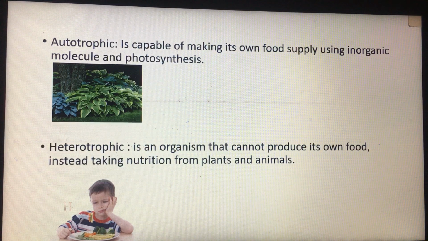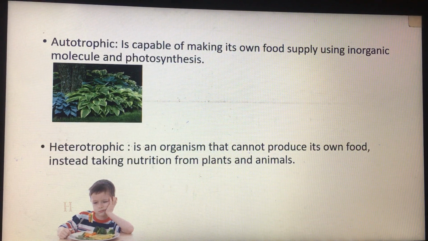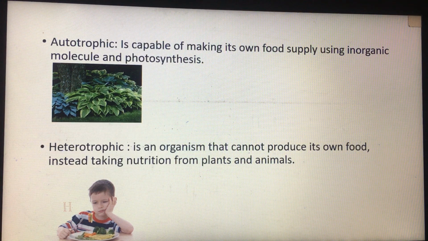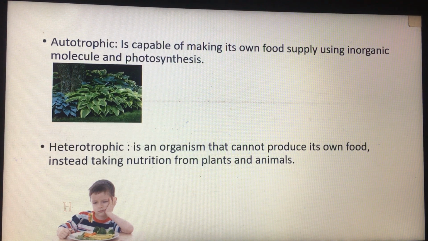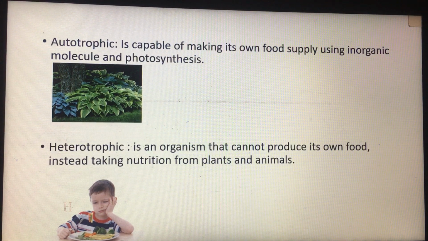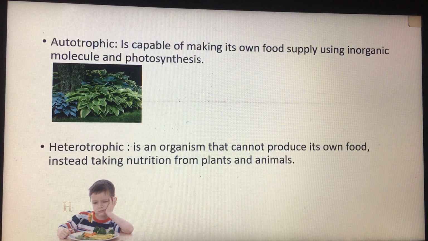So autotrophic and heterotrophic, we have to define both of them. The first one, autotrophic, is capable of making its own food supply using inorganic molecules and photosynthesis. And heterotrophic is an organism that cannot produce its own food, instead taking nutrition from plants and animals. So here, other feeding, we take in food from plants and animals. But plants, by photosynthesis, make their own food.